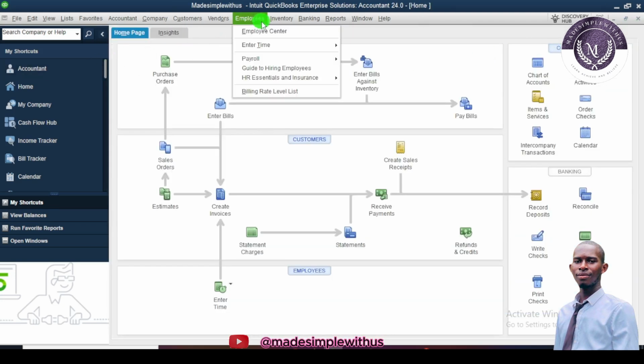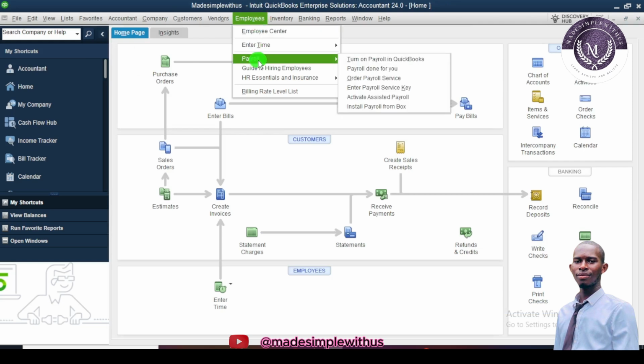Okay, our employee aspects. We want to put on our payroll. If you want to turn on your payroll in QuickBooks, you also want to order payroll services. After setting up your QuickBooks, you want to do payroll services for your employees. QuickBooks is easier for that.